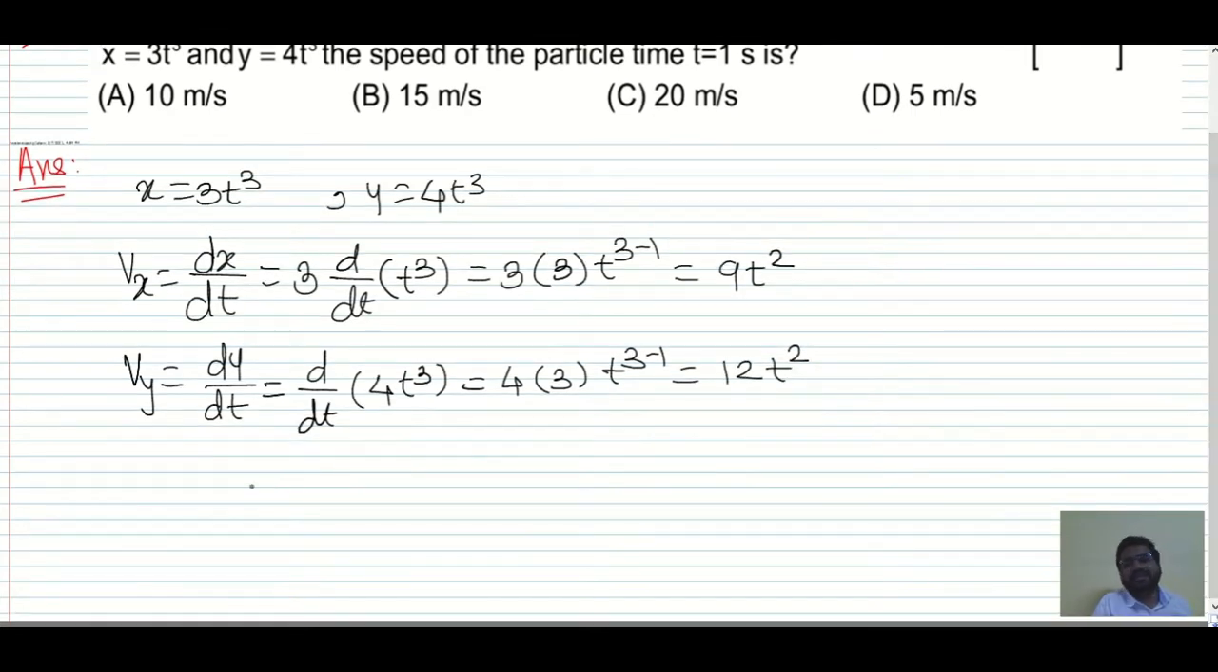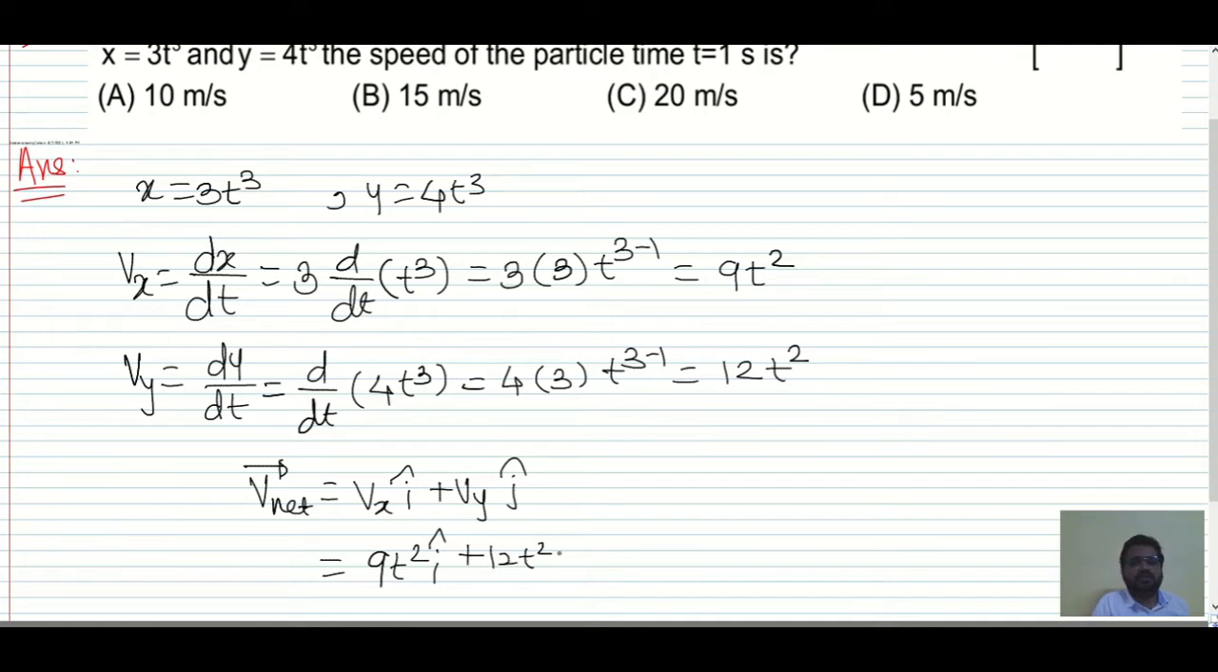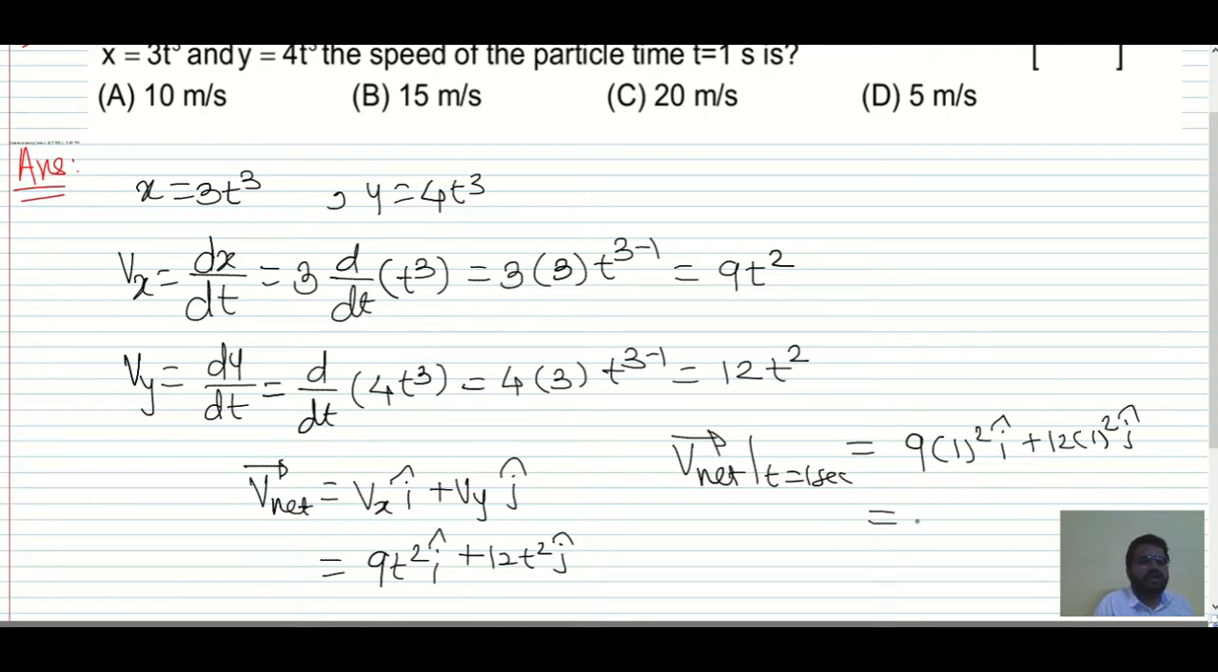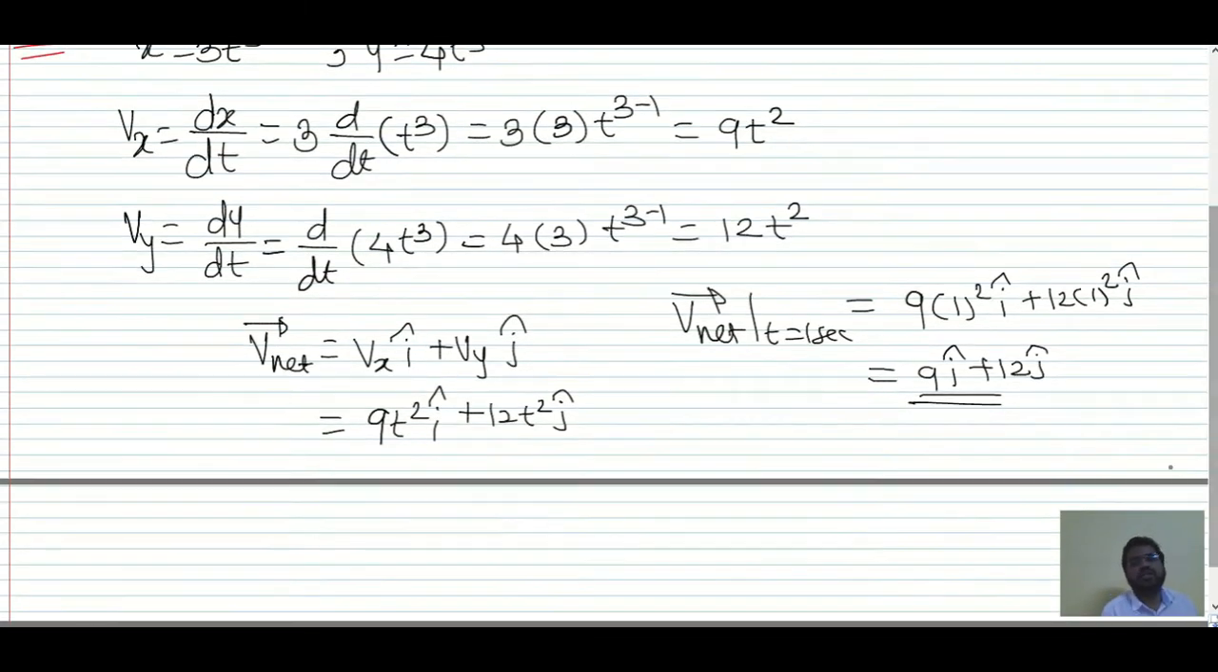Now, net velocity, if you want net velocity, the velocity along the x-axis into i hat plus velocity along the y-axis into j hat. So put all the values over here. So 9t squared i hat plus 12t squared j hat. So net velocity we want at t is equal to 1 second, which is equal to 9 into 1 squared i hat plus 12 into 1 squared j hat, and as you can see, this is 9 i hat plus 12 j hat. This is the net velocity of the particle at 1 second, and we want it in magnitude format.